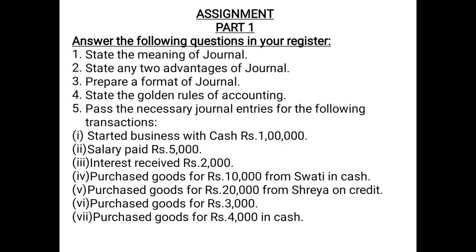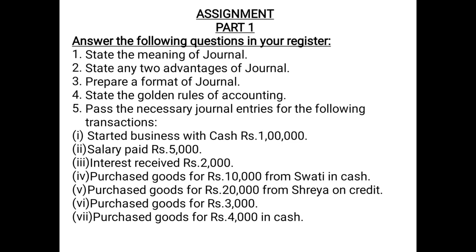Question number 3, you have to prepare a format of journal. So as we have discussed that there are 5 columns. First column being the date column, second column being the particulars column, third column being the ledger folio, fourth debit amount, and fifth credit amount.